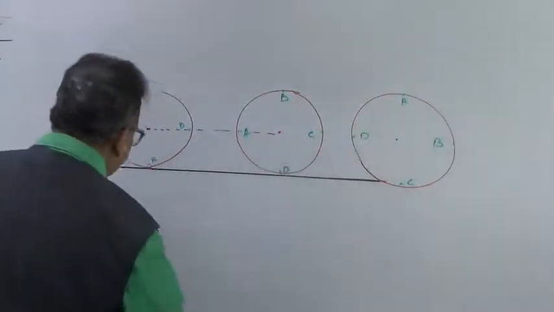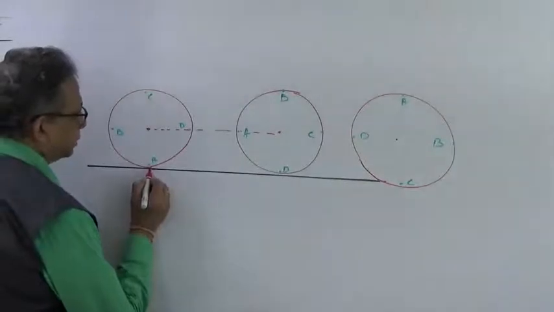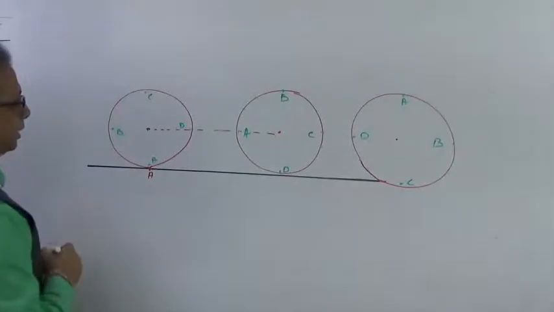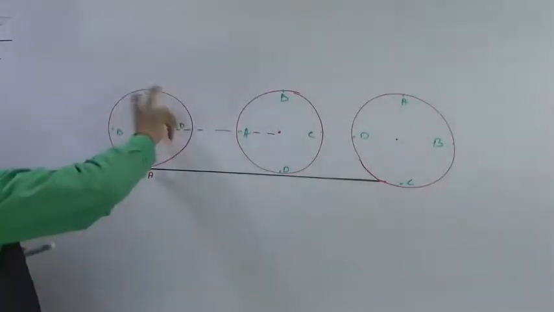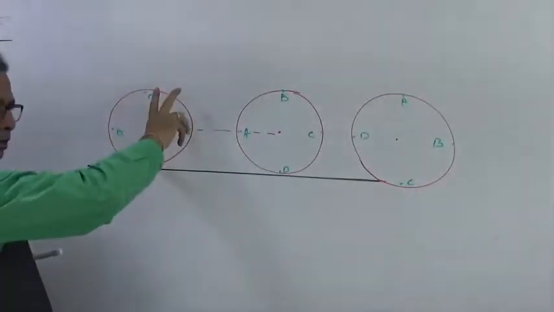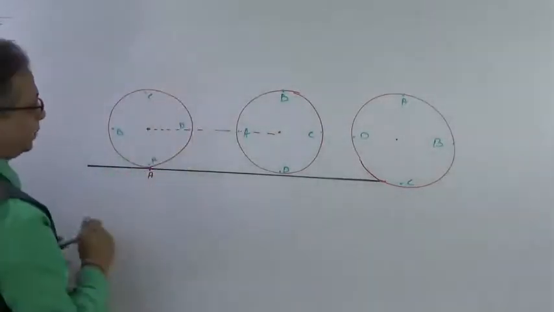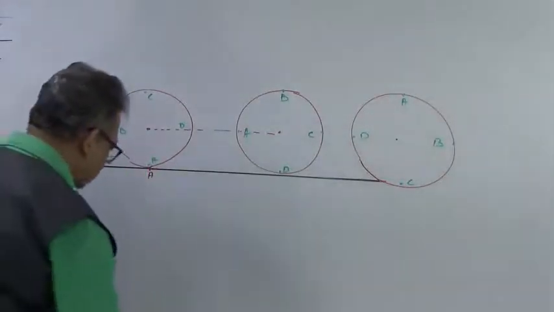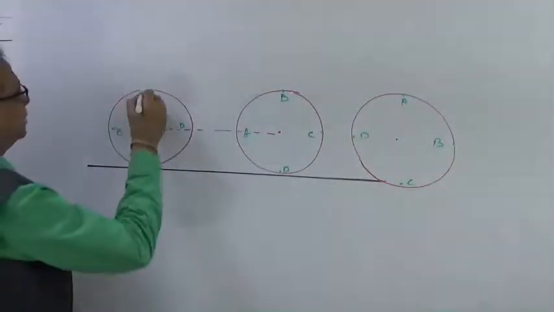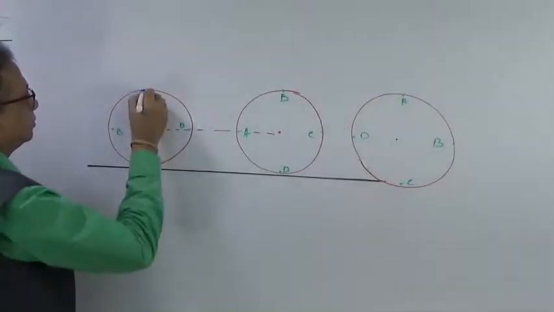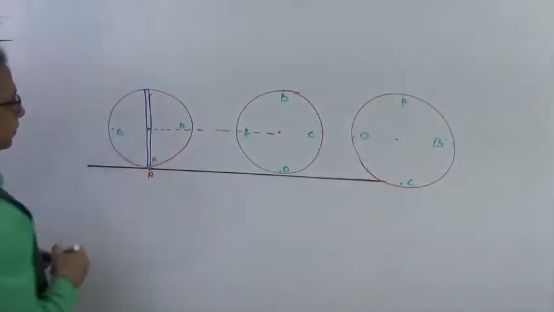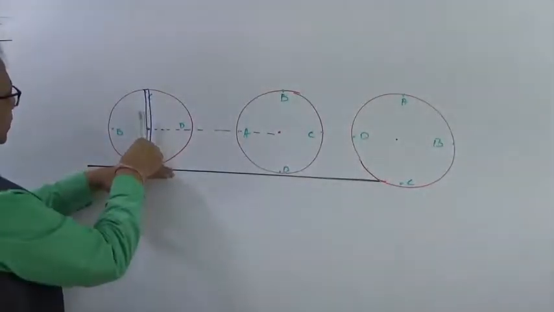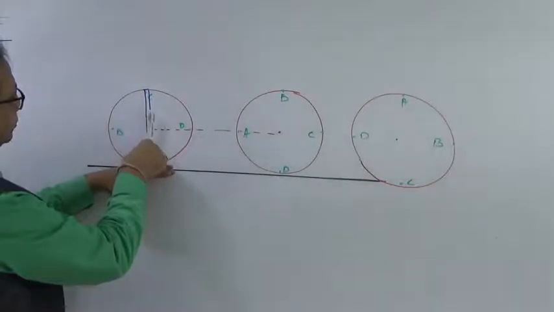Okay. Now suppose I have point A on the surface. Now you will see A and A. When I am slightly rotating it, what will happen? Around this point A, suppose I assume that this is one small stick. So on this surface, what is this stick doing? When I am rotating, it is moving in this particular way.